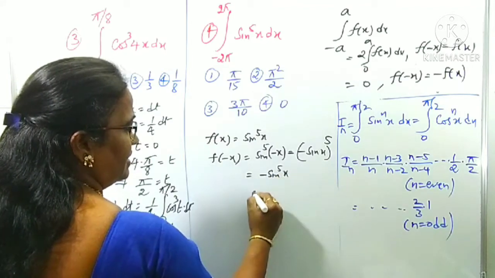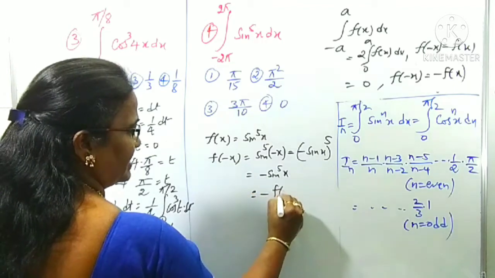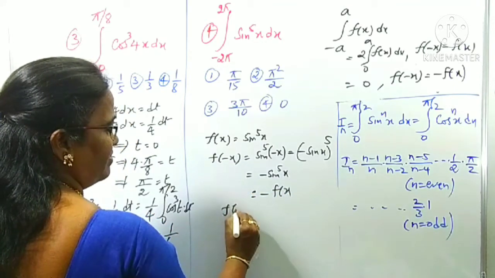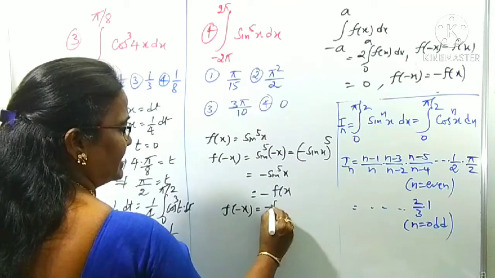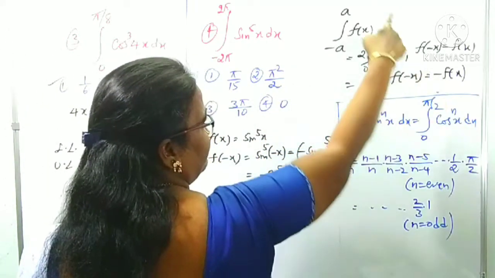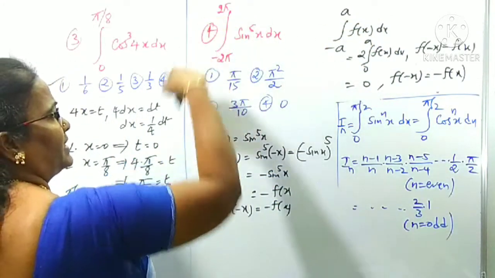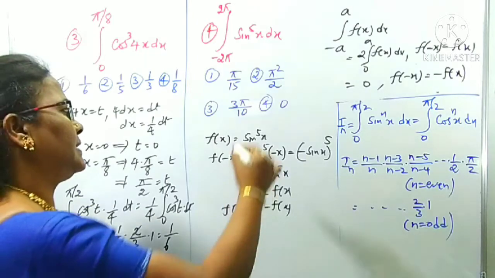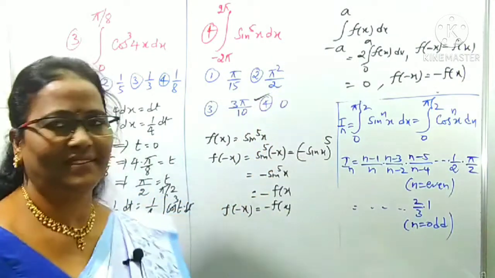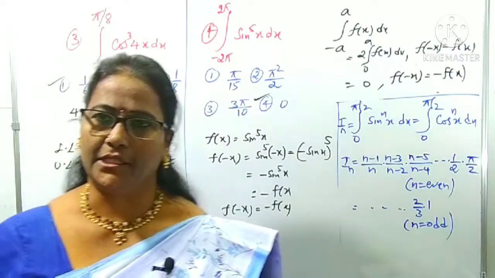What is fx? Sin power 5x, with minus fx. What is the result here? F of minus x is equal to minus fx. Immediately you can take this as 0. So without doing anything, what is the answer here? It is clearly the fourth option, that's it. It is clearly an odd function, so the resultant value is 0.